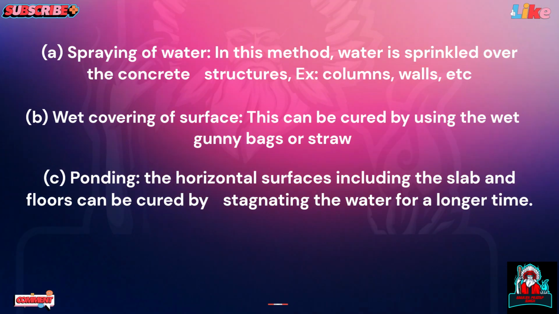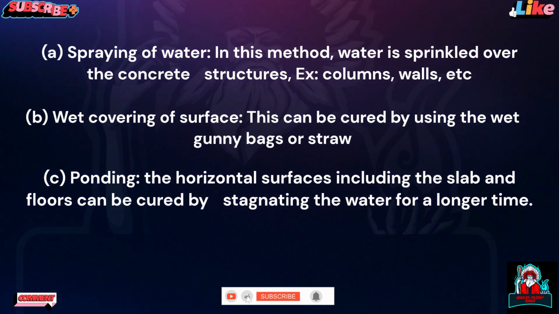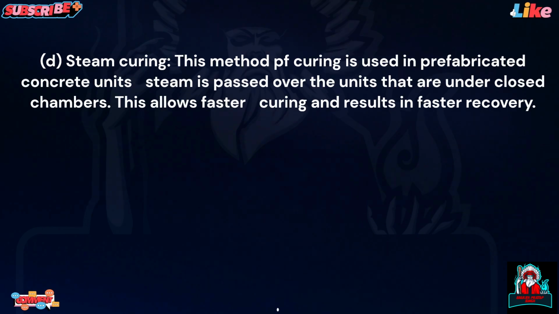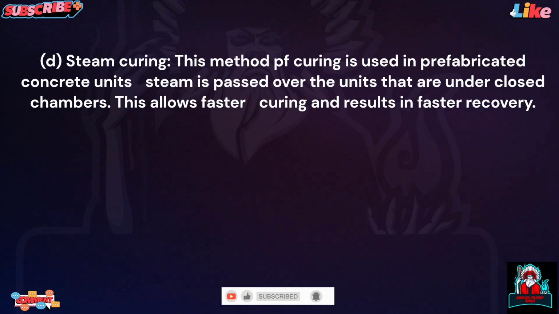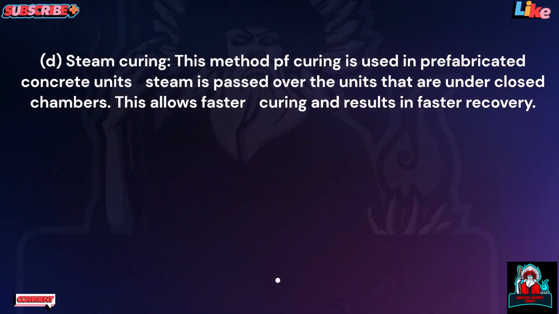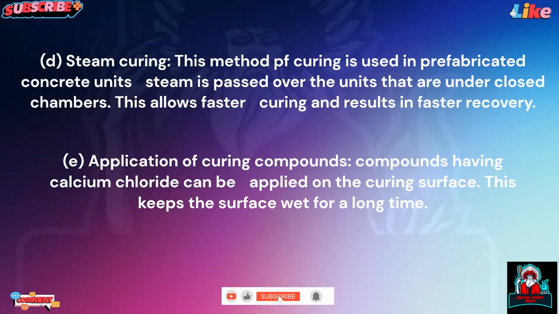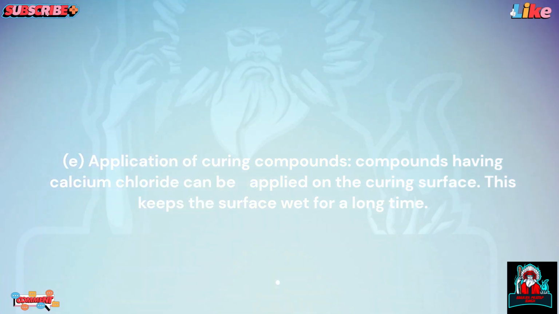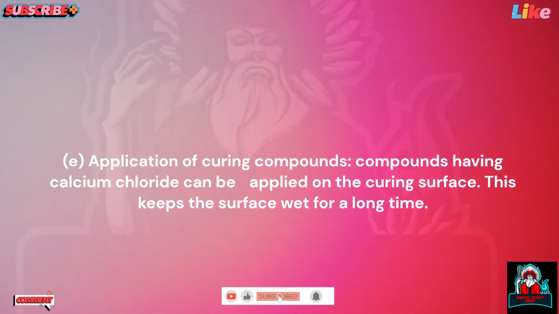C. Ponding. Horizontal surfaces including slabs and floors can be cured by stagnating water for a longer time. D. Steam curing. This method of curing is used in prefabricated concrete units. Steam is passed over the units that are in closed chambers. This allows faster curing and results in faster strength gain. E. Application of curing compounds. Compounds having calcium chloride can be applied on the curing surface. This keeps the surface wet for a long time.